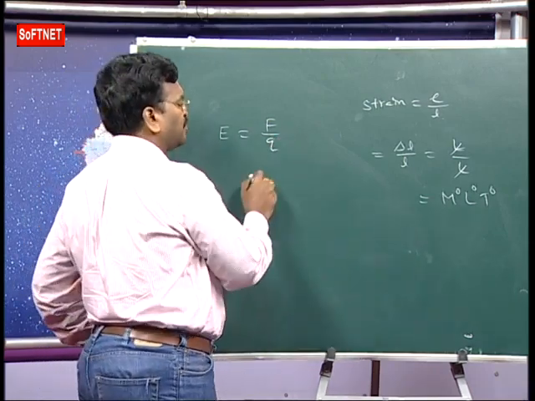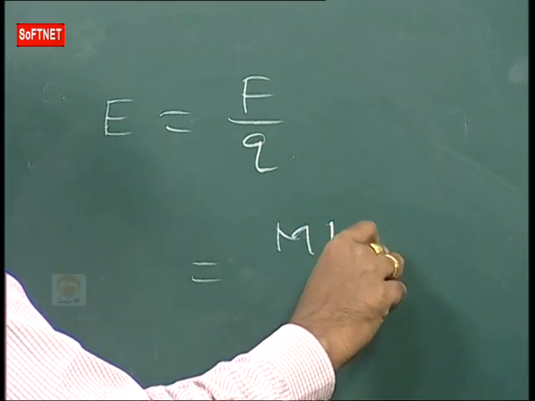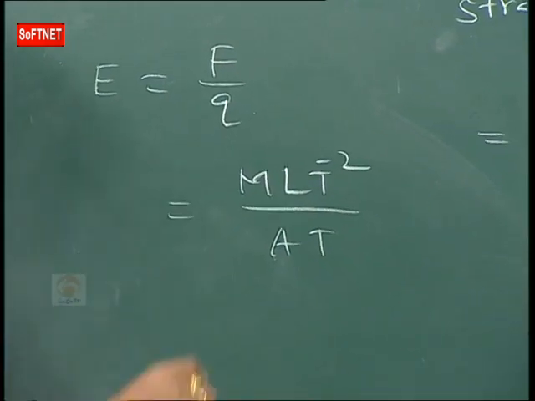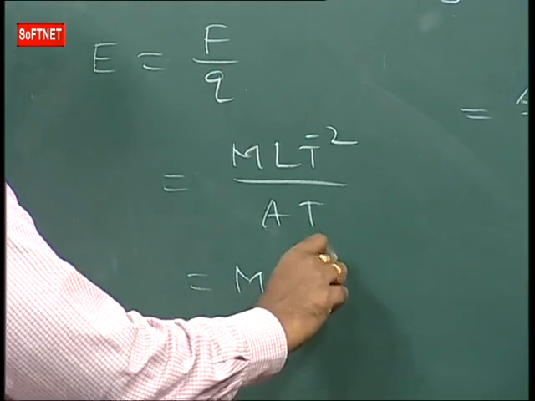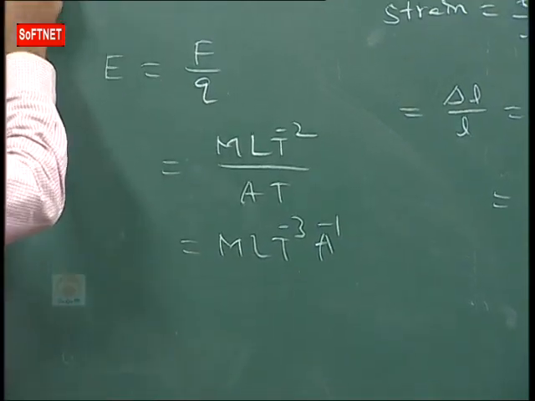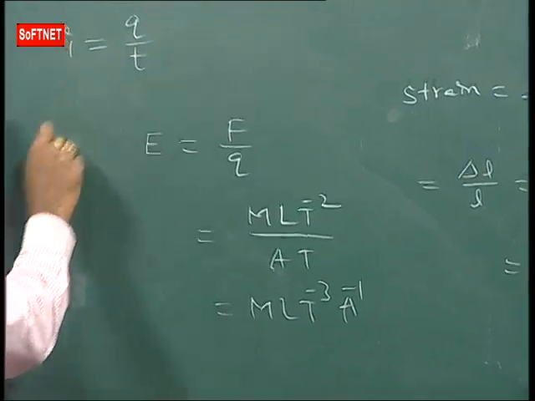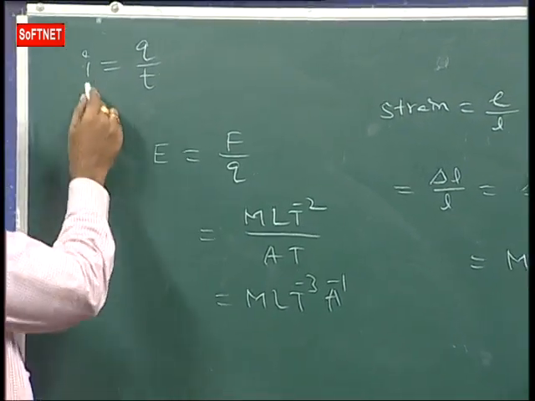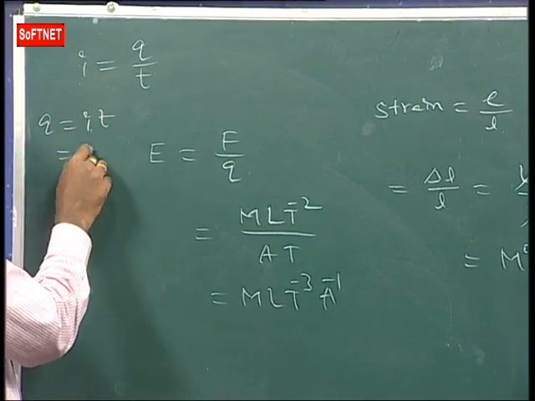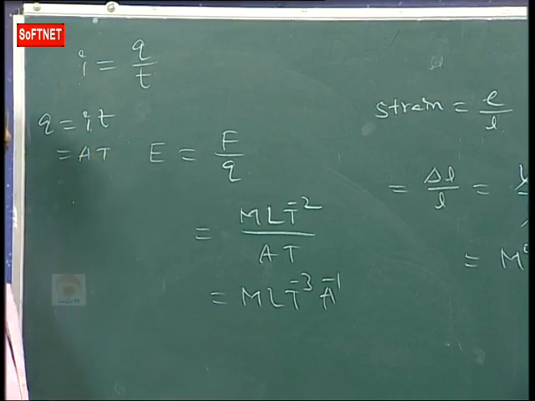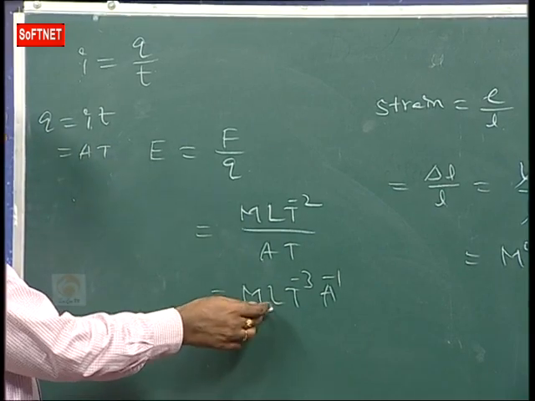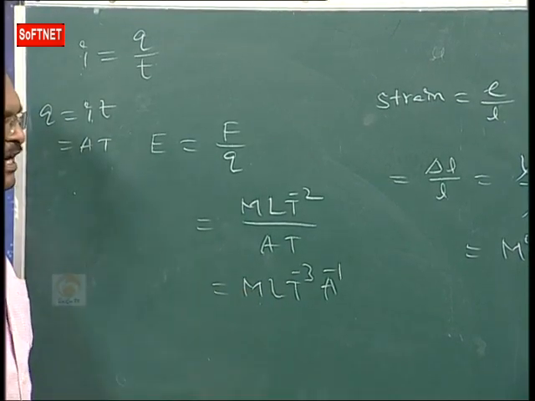Already you know the dimension formula for force: MLT^-2. Charge is current into time. What is the dimension formula for current? A. Time is T. Current I is equal to Q by T, where current is the fundamental quantity, so Q is equal to IT. The dimension formula for charge is AT. So what are we getting now? The dimension formula for intensity of electric field is MLT^-3 A^-1.